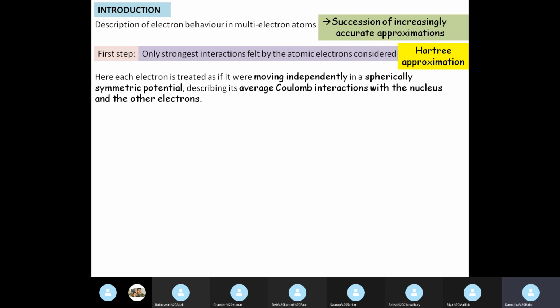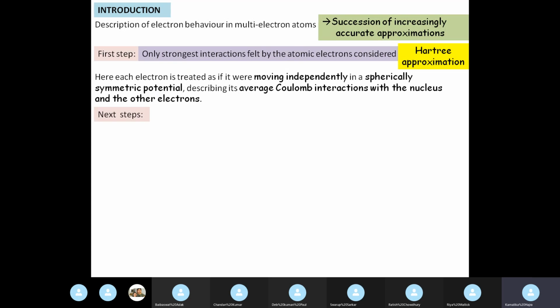Then we take the second electron, and consider its Coulomb interaction with the nucleus and the other 3 electrons. For a single electron, the resultant of the Coulomb interaction with the nucleus and the 3 other electrons gives the interaction of that particular electron, and we treat each such electron individually and independently, and we take the general potential to be spherically symmetric.